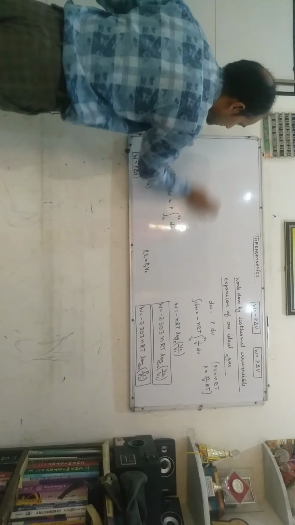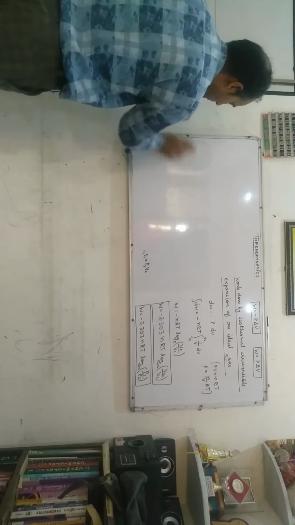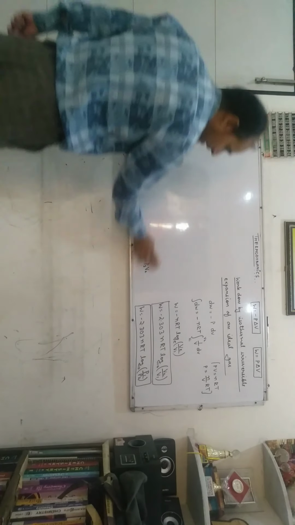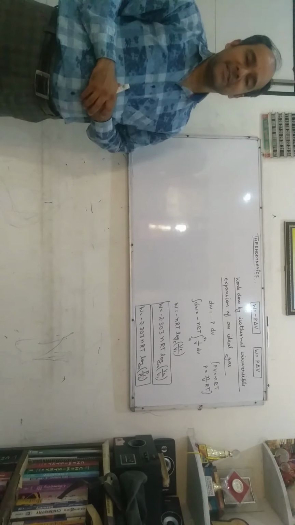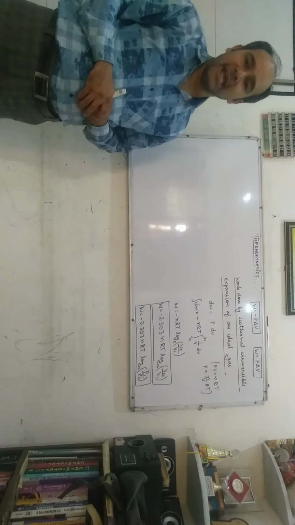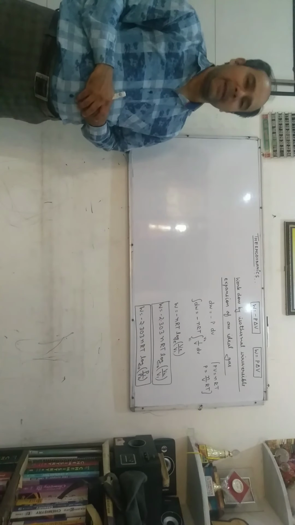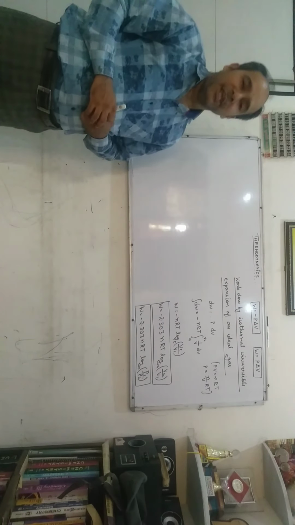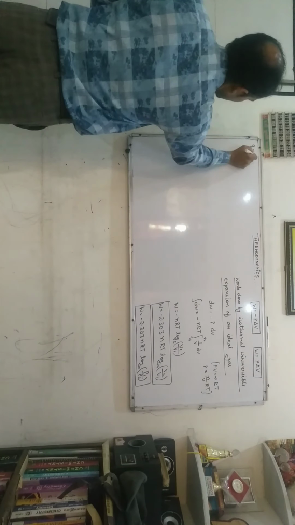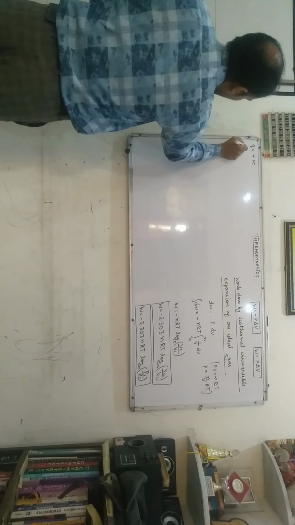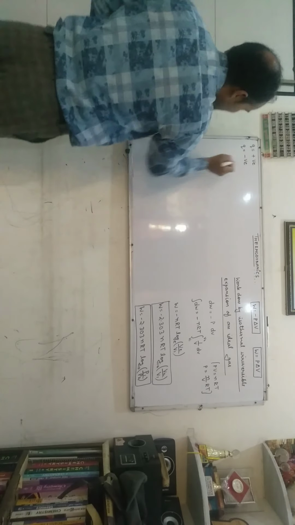As we know, students, heat is a form of energy. Heat is the form of energy exchange between the system and the surrounding as a result of difference of temperature between them. Heat is represented by Q. Heat absorbed by the system is always positive and heat evolved by the system is negative.